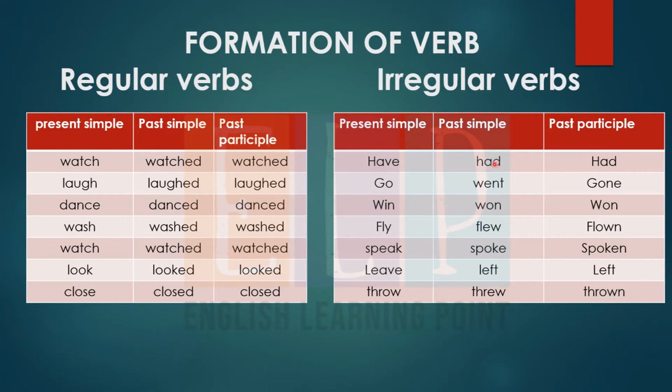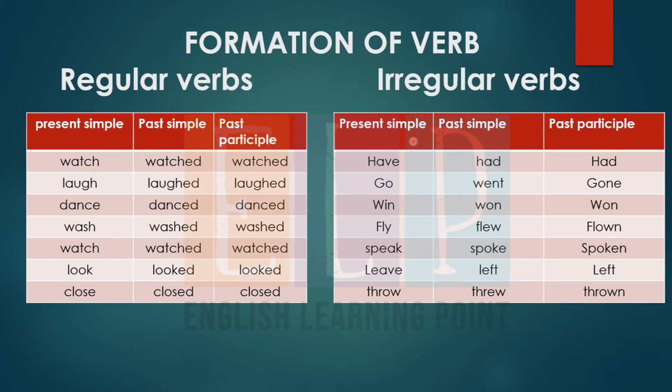And what about irregular verbs? Irregular verbs are those which change their forms completely. For example, have, had, had: present simple form have, second form had, and the third form, past participle form, had. Go, went, gone. Win, won, won. Fly, flew, flown. Speak, spoke, spoken. Leave, left, left. Throw, threw, thrown. So these all are regular verbs and irregular verbs.